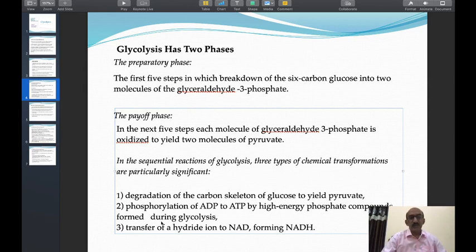The third one is the transfer of hydride ion, that is the H plus ion is transferred to NAD molecule. The oxidized form of NAD combines with the hydride ion to form the reduced form of NAD, that is NADH. These are the 3 types of chemical transformation that particularly occur in glycolysis.